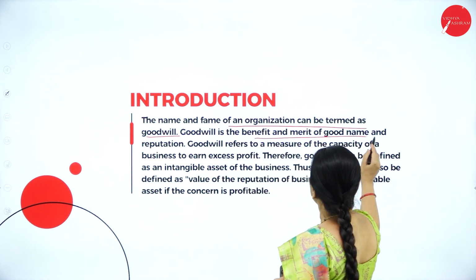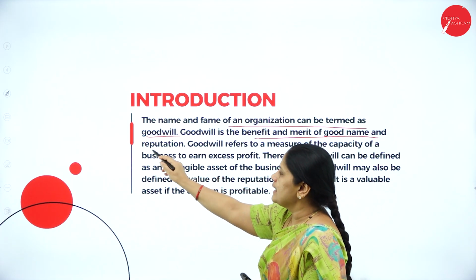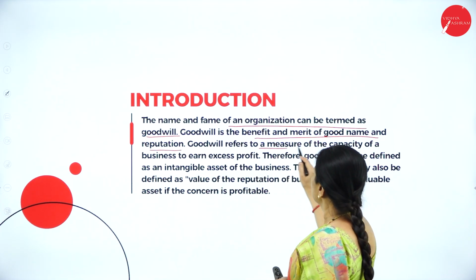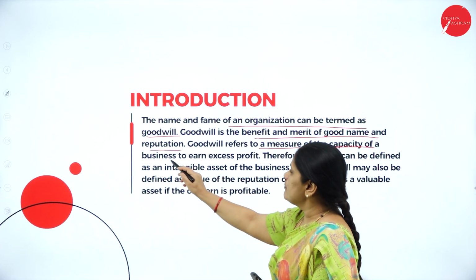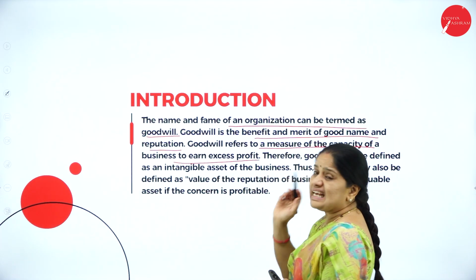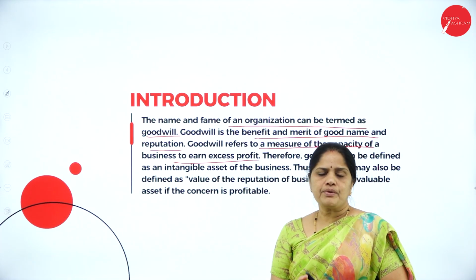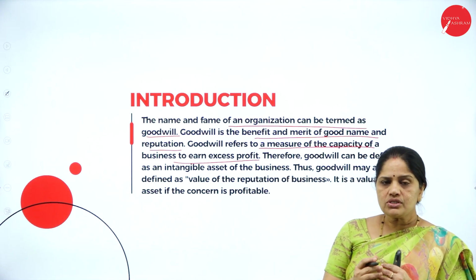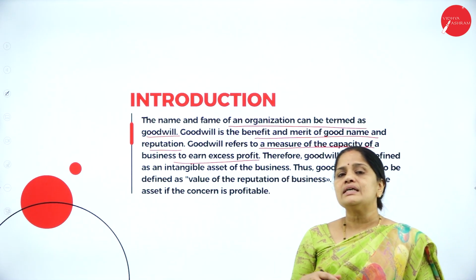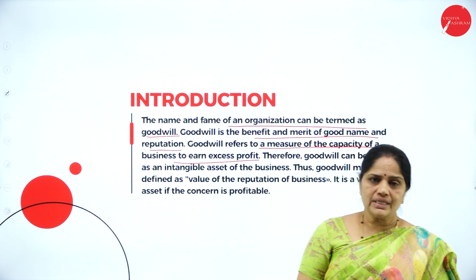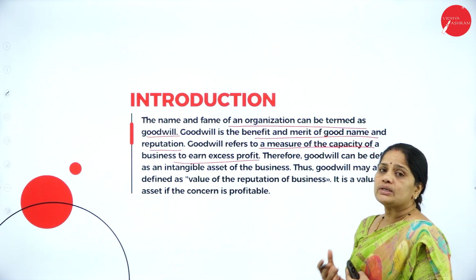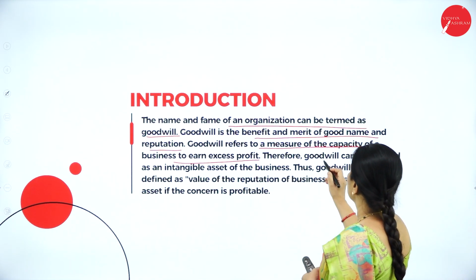It is the benefit and merit of good name and reputation. It refers to a measure of the capacity of a business to earn excess profits. So, whatever profit they are earning, because of the goodwill of the business, it will earn some extra profit. That capacity of the business to earn extra profit is called goodwill.